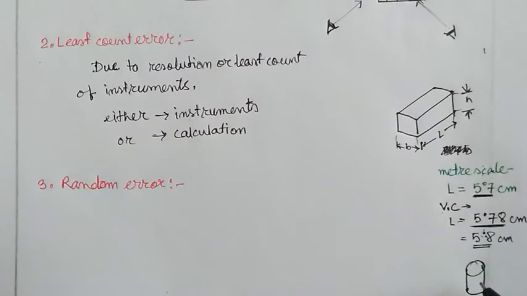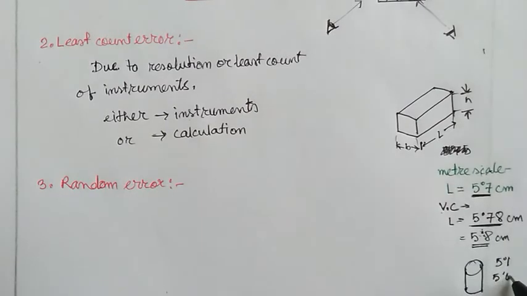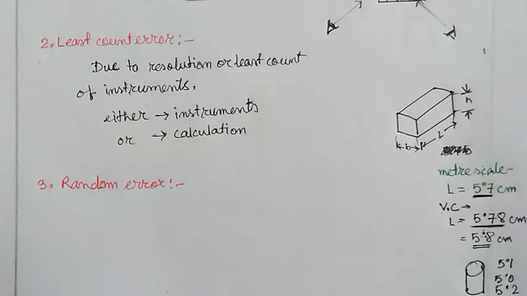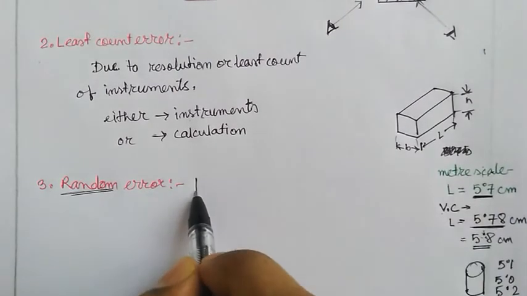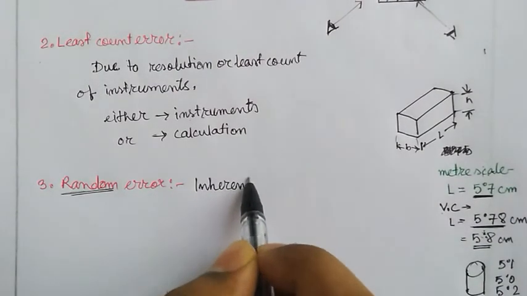For example, measuring the first time you will get 5.1, the second time you will get 5, the third time you will get 5.2, etc. So these are random errors. They are inherent in your instruments, in the procedure that you follow. There is no exact reason that these errors happen. That's why they are called random errors. They are inherent in the measurement.